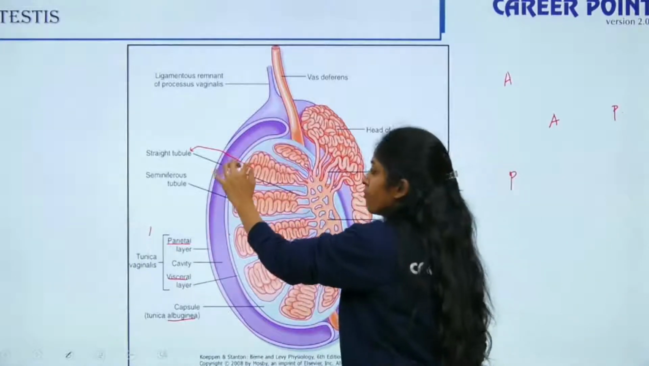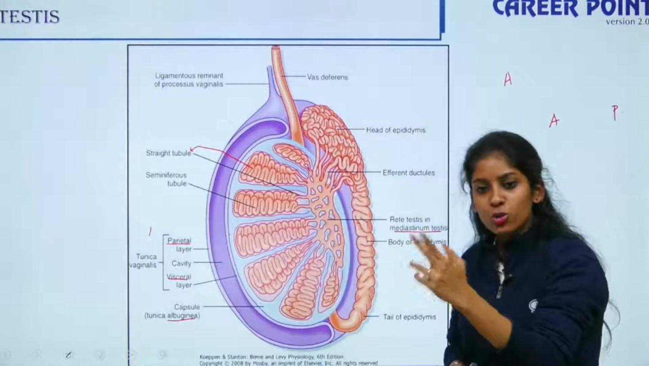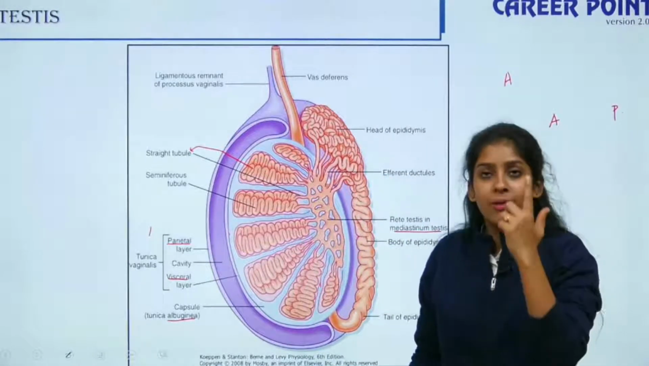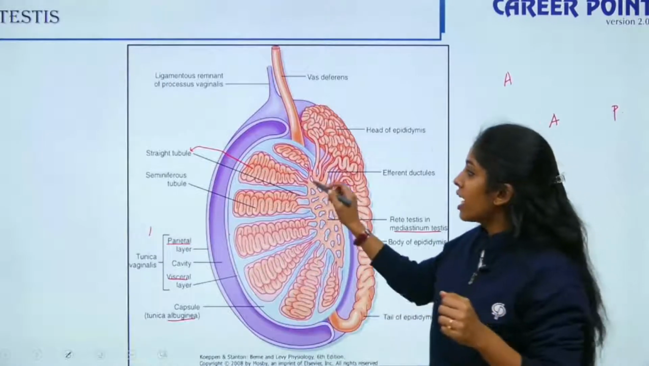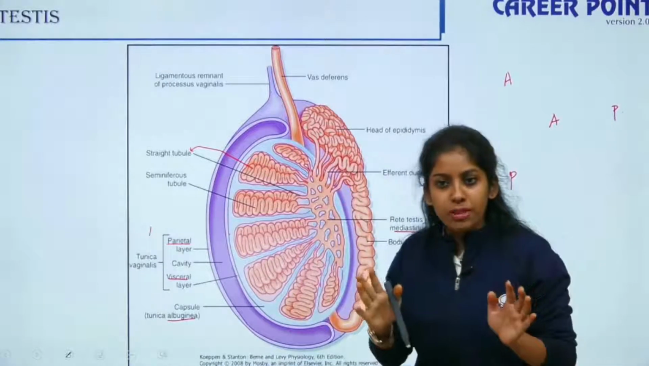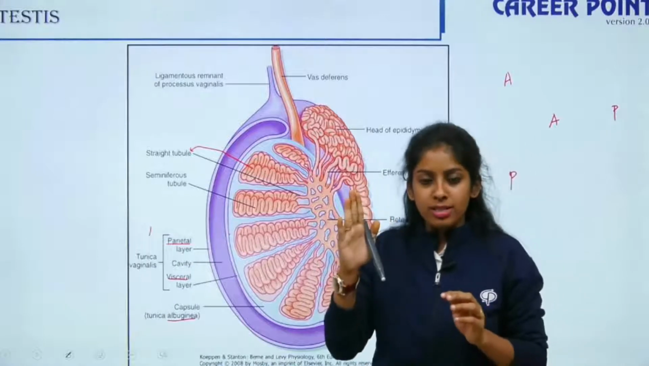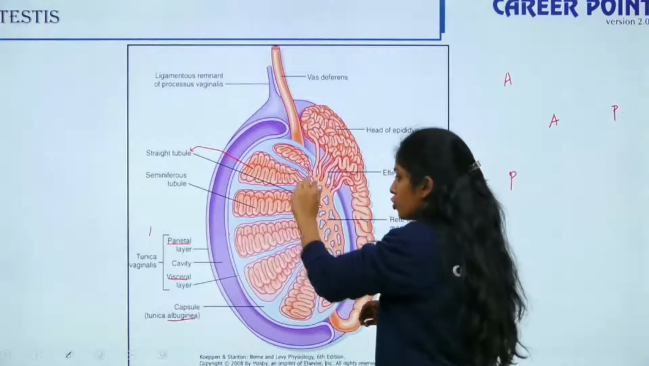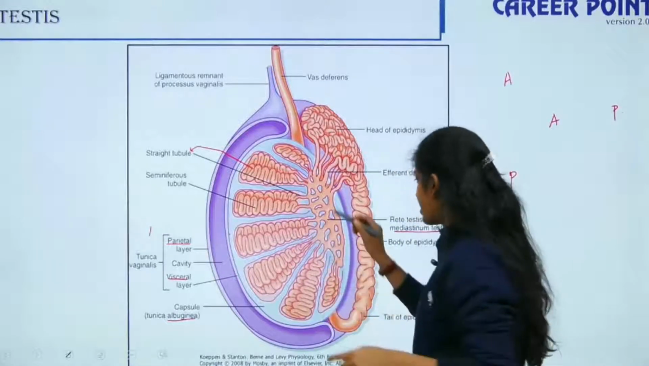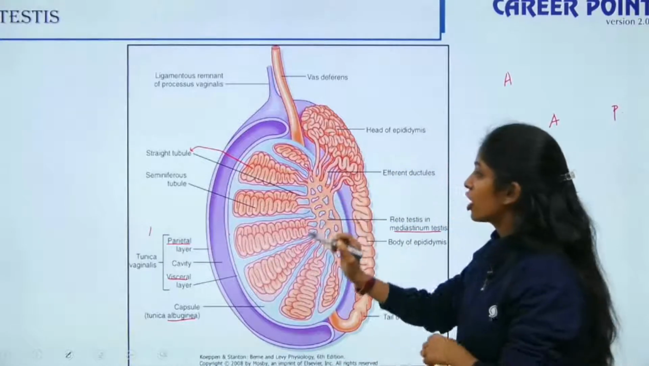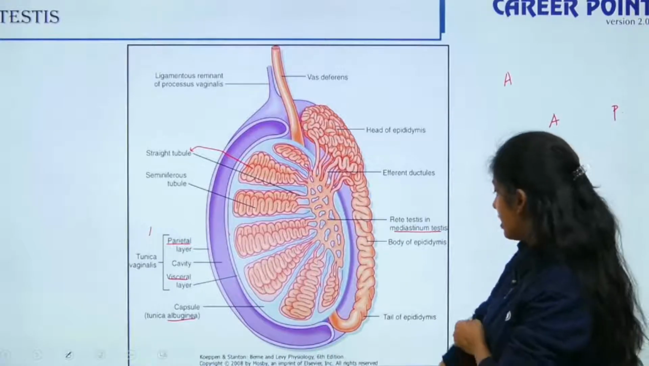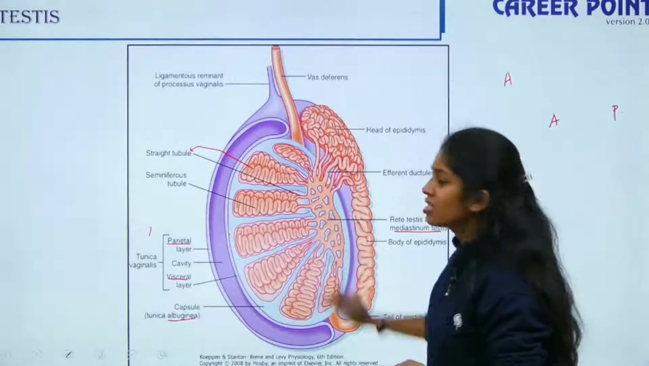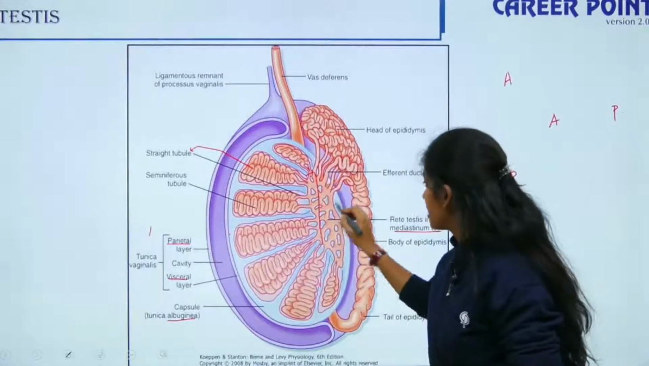Okay, so your seminiferous tubule on the inside has two cells. One is spermatogonia, the other one is your nurse cells, that is your Sertoli cells. On the inner side, it is lined by cuboidal epithelium, outer side by fibrous tissue, that is your tunica propria. All the seminiferous tubules are joined together at the apex. This is the apex and this structure is called tubuli recti. They are joined together at this apex, right? So this is called tubuli recti.